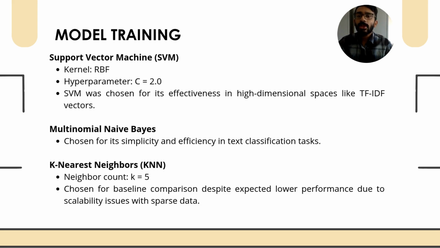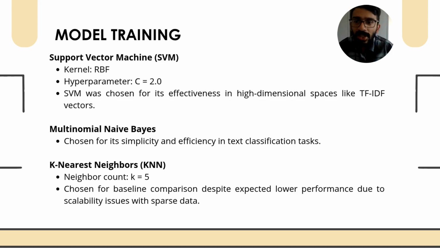For the model training phase, we selected three different supervised learning models to evaluate their performance on our pre-processed dataset, which consists of high-dimensional TF-IDF features. First, the first model is support vector machines with an RBF kernel.